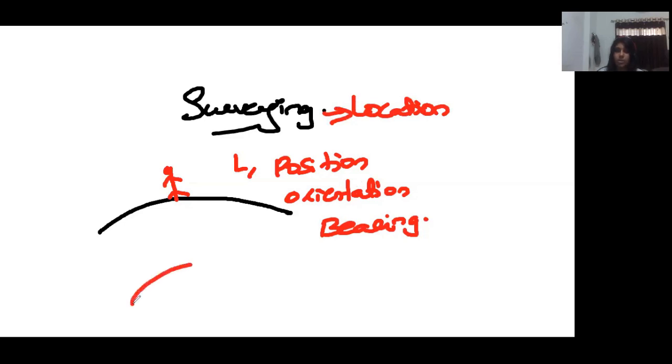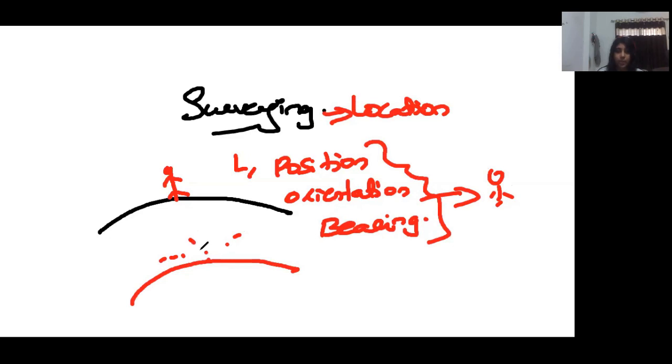Same way, if I give you the same values, position, orientation, bearing, and I want to locate where the object is, then by analyzing the vertical position, the angle, and the bearing, I can relocate where this object is. This is also the application of survey. To locate, as well as to find the position, orientation and bearing of a particular point, is also the main advantage of survey.